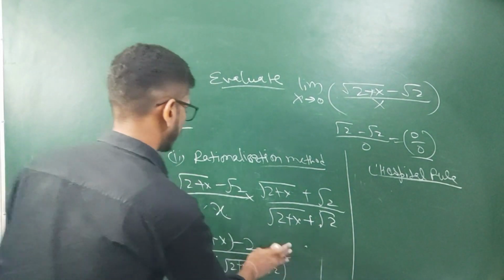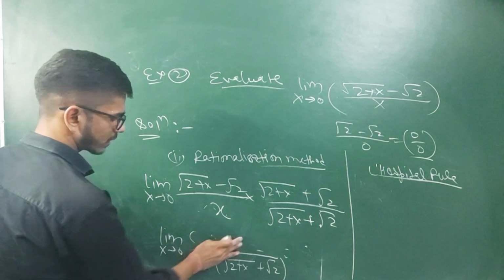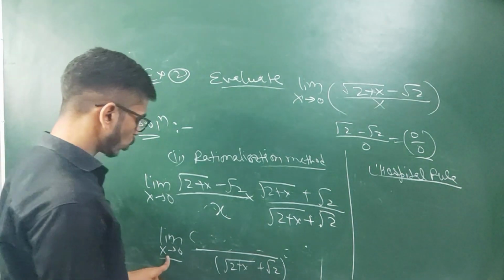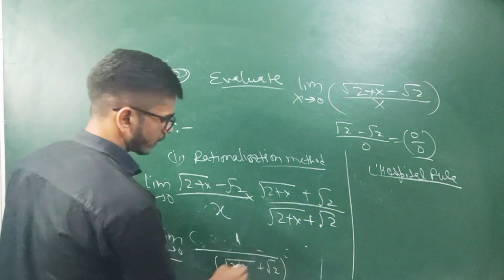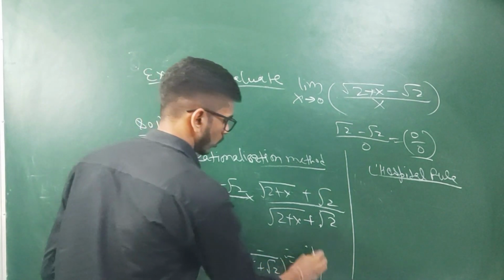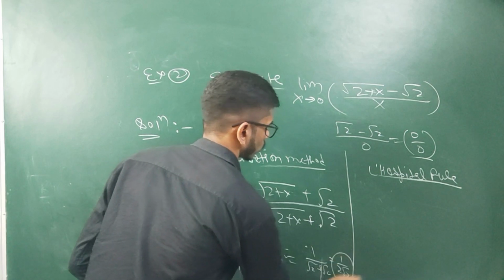But you will see that 2 plus x minus 2 is x, and x will cancel out with x, because x tends to 0 means x is not exactly 0. So we are getting 1 by (under root 2 plus x plus under root 2). If I put 0 here, I will get 1 by (under root 2 plus under root 2). Overall it will be 1 by 2 under root 2. So that will be the answer.